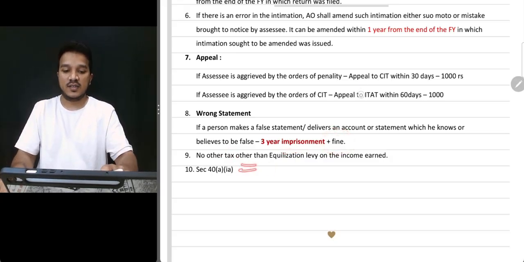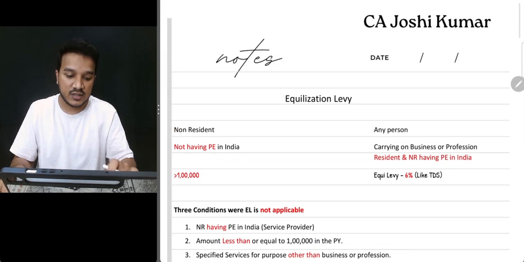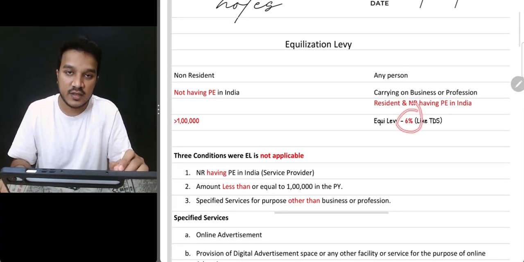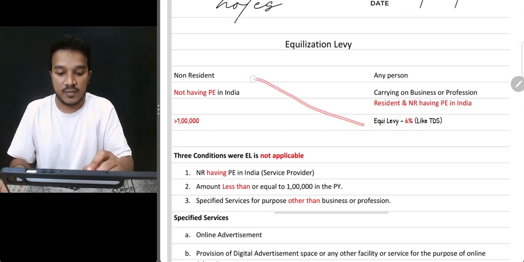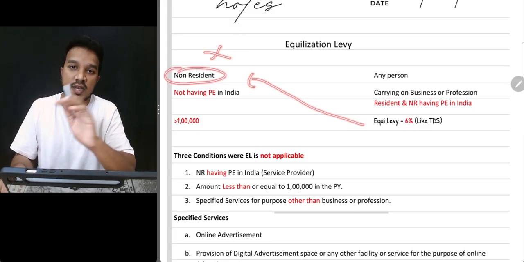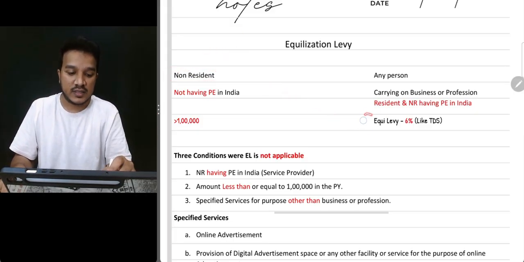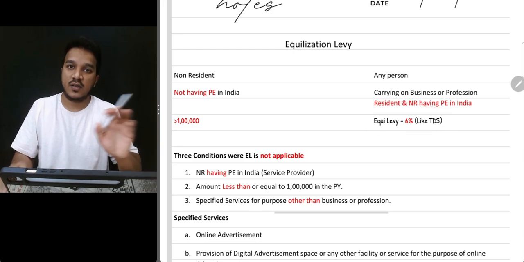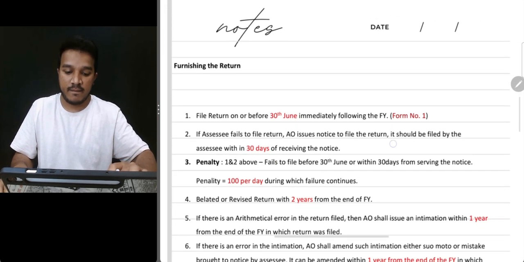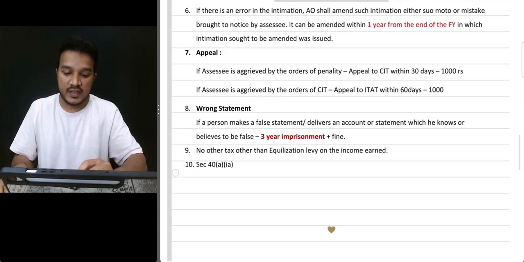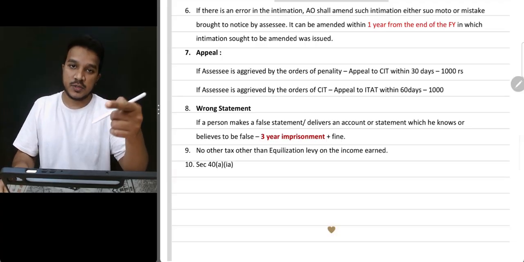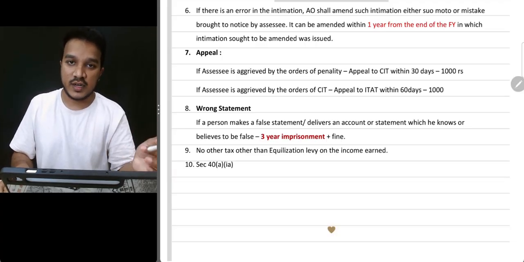No other tax. See, the buyers are deducting TDS of 6%, right? Okay, and they're making the payment. So whatever income that he is earning, on this there is no other tax applicable. That 6% is the end, game over. And then 40A, I already told you, 100% of the amount will be disallowed if you don't deduct TDS.